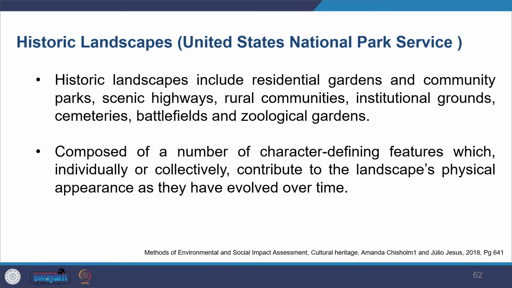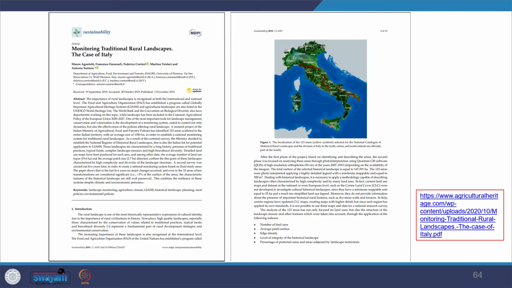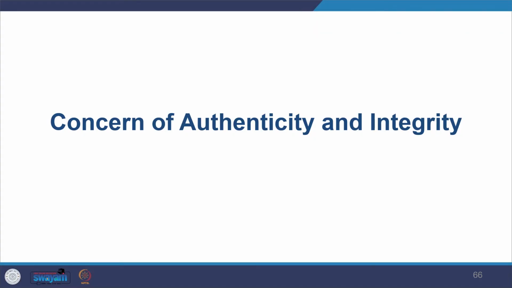It would be a composite of individual and collective characteristic features which are there in that particular setting. So you can find one case study from Italy. I have given you the link here of how they have undertaken the study of traditional rural landscape to understand this.